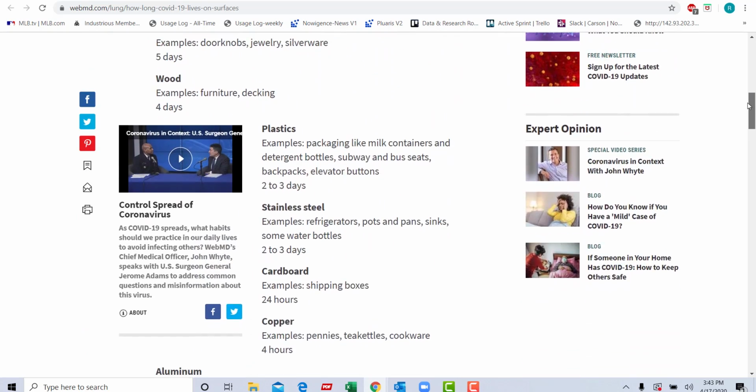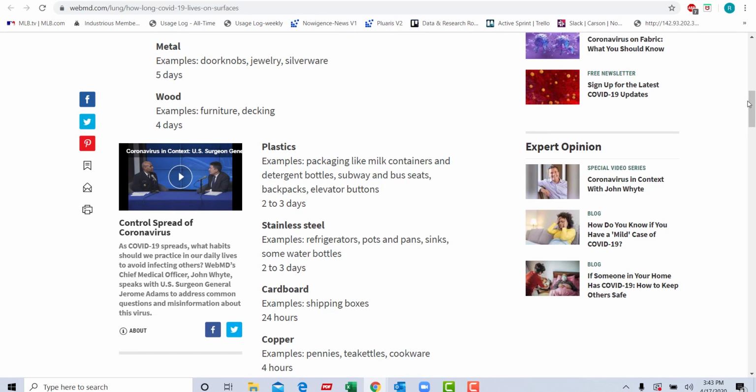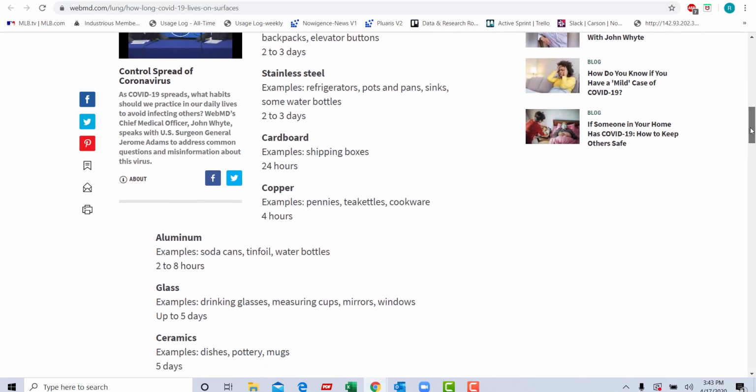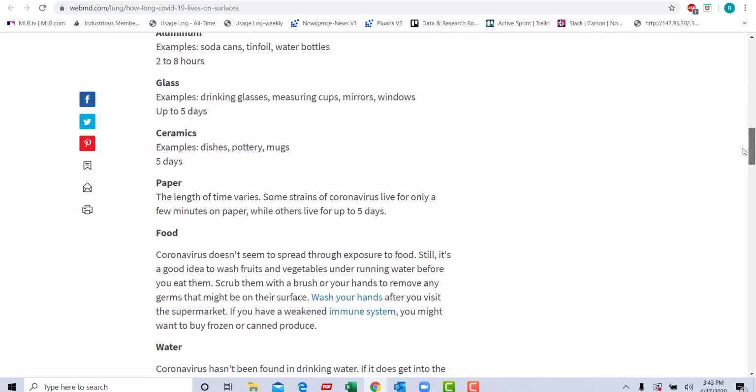In this article, we've been able to find the information we were looking for. We found examples as far as metal, wood, plastics, stainless steel, cardboard, copper, aluminum, glass, ceramics, paper, among others.